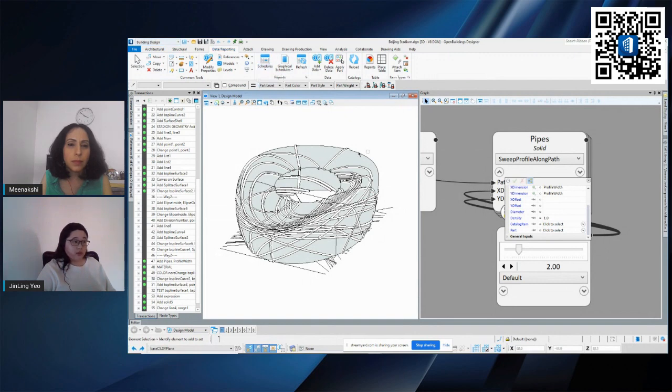So as long as I have a catalog attached to these elements that I've created, I can actually utilize the tools here to generate a schedule. Since the generative component is now inside OpenBuildings, yes, you can easily achieve these reports from these tools here.